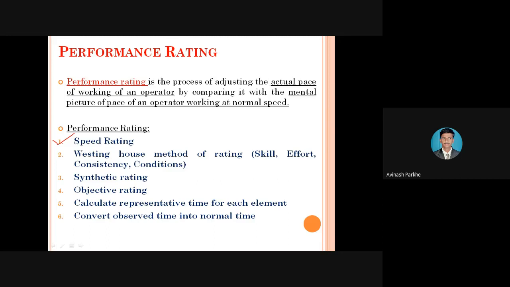So in the case of the first method, the time study engineer or observer also plays a very important role, observing your work and accordingly measuring the speed and the time required to perform the operation. So this is the first method of performance rating, which is related to the speed of the operator. Then the second is called the Westinghouse method of rating. In the Westinghouse method of rating, these 4 conditions or 4 factors are to be considered.